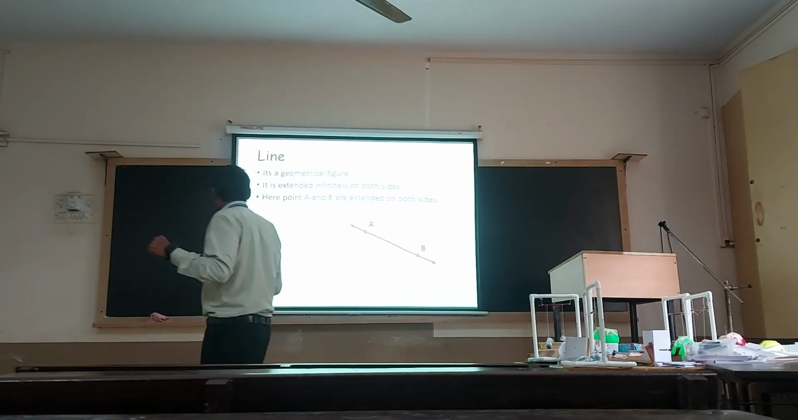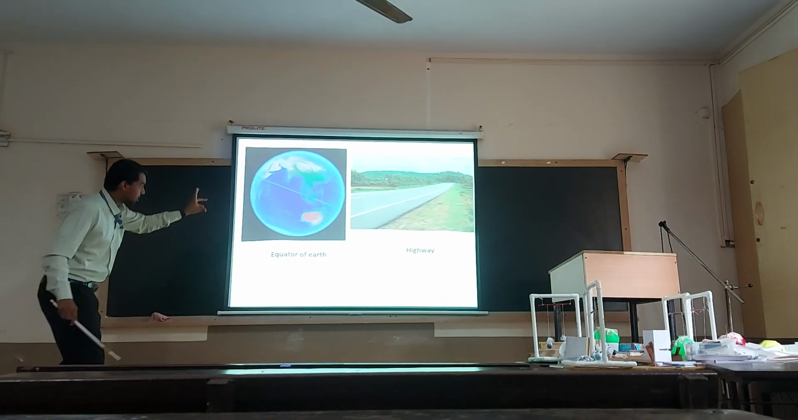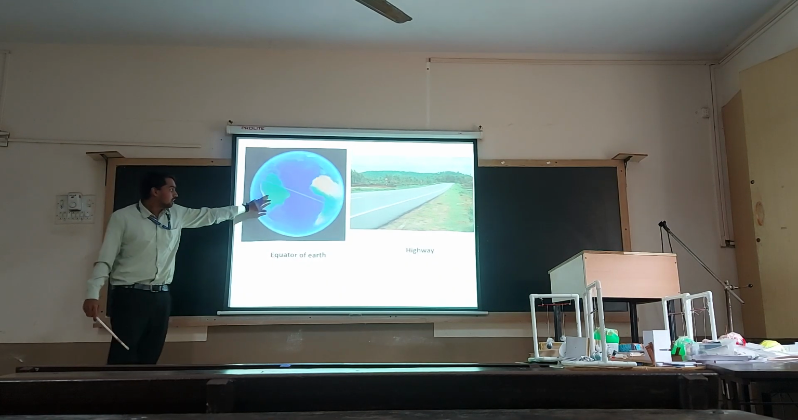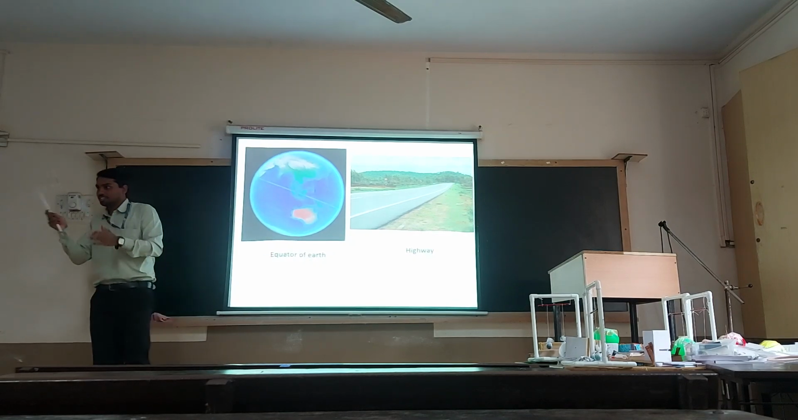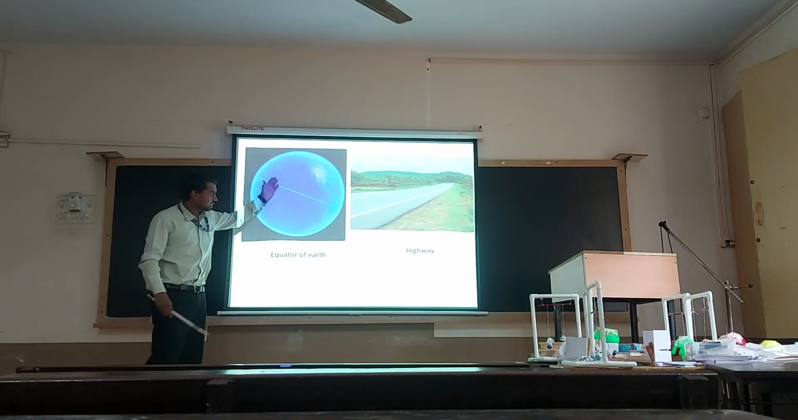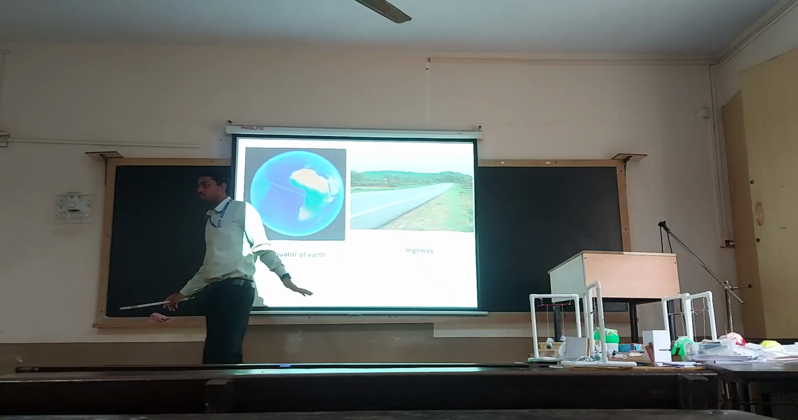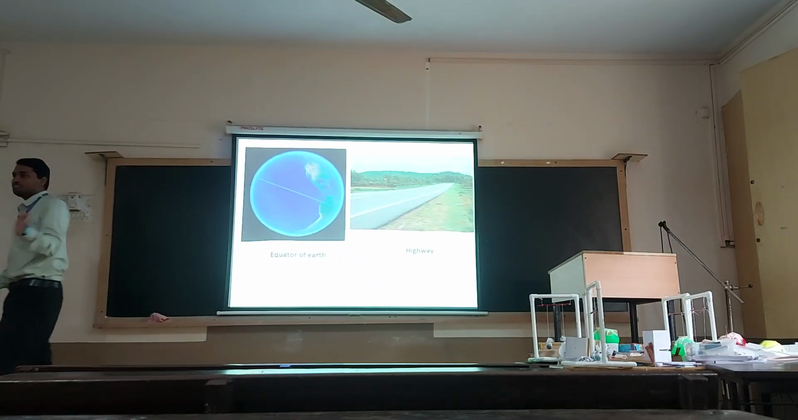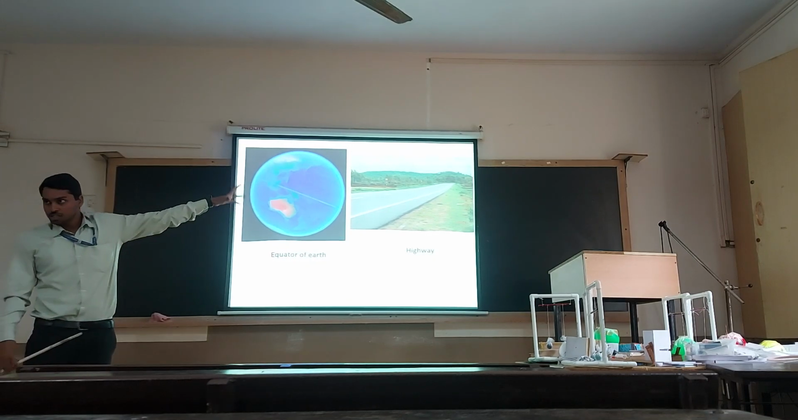Next, you can see the equator of Earth. The Earth is rotating on its axis. You can see that the equator is constantly running. There is no fixed length for the equator. It is constantly going on, going on, going on. So that is an example for a line. The highway: if I start from Dharwad to Bangalore, it will run on and on. After reaching Bangalore, it will not stop. Again the next part. So it will be constantly going, it will never stop. So those are some of the real life examples for a line.